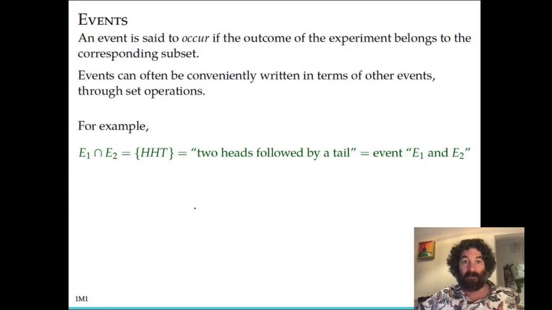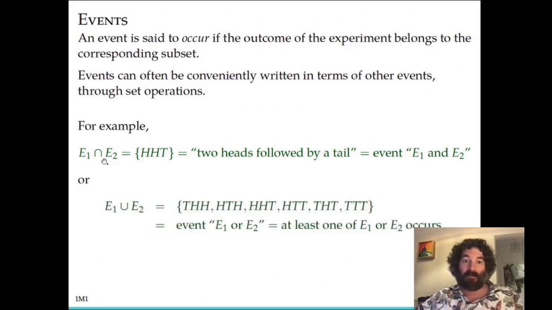That's, we have exactly 1 tail and it occurs on the third toss. So this is 2 heads followed by a tail. We say E1 and E2. And we use this mathematical notation, with the upside down U. In terms of set theory, that's the intersection of 2 sets, the elements that are common to both of the sets, the outcomes that are common to both of those events, E1 and E2.